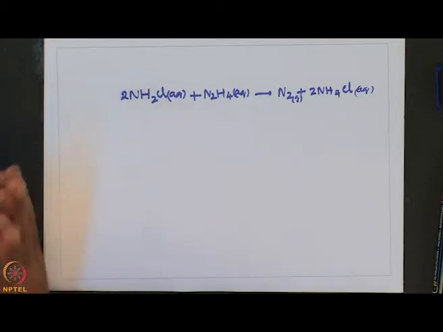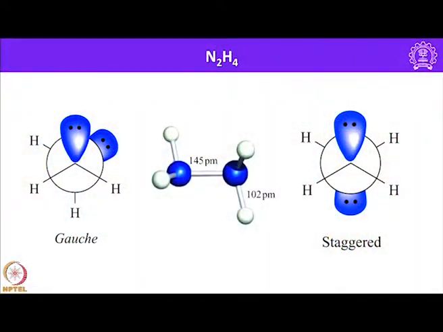And in these cases, gelatin is added to the reaction mixture to trap the d metal ion by forming a complex with them. You can see here I have shown more structures of N2H4. This is how the gauche structure looks like, and you can see here the N to H bond distance is 102 picometer and NN distance is 145 picometer, and this is the staggered structure of N2H4.